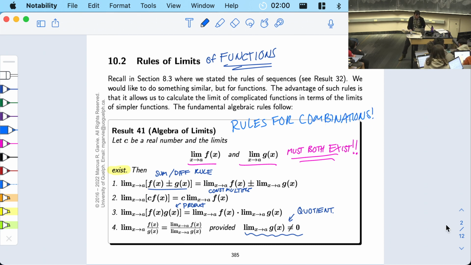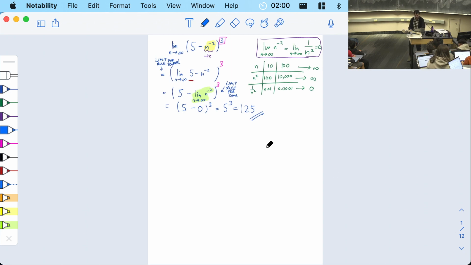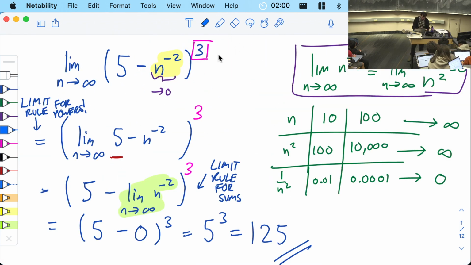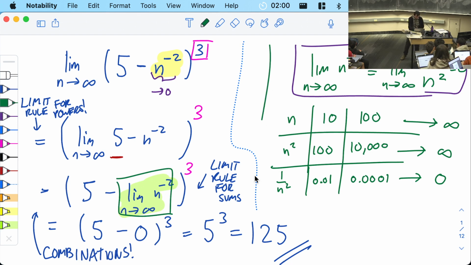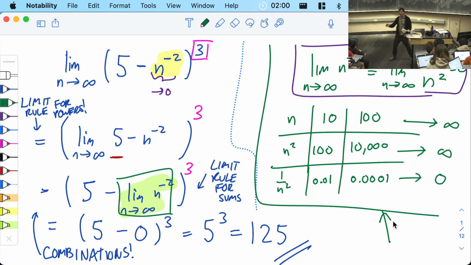On the example we did as our warm-up problem today, all the stuff on this side of the page was combinations, right? But you see, no matter how much combining you do, you eventually get to a limit like this one, the limit of n to the minus 2, and you have to be able to do that limit. So this kind of limit I call an atomic limit. That's like the atom, and then we combine them with the rules to get the limit of the full molecule.